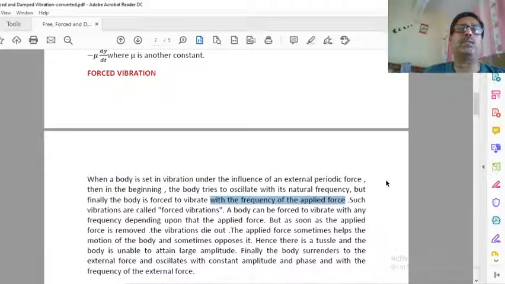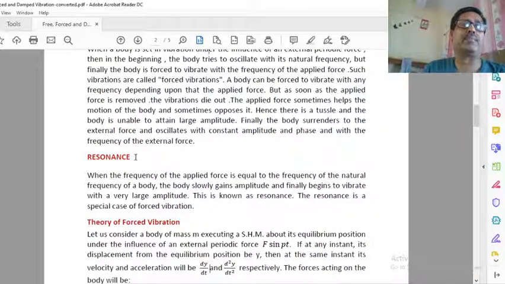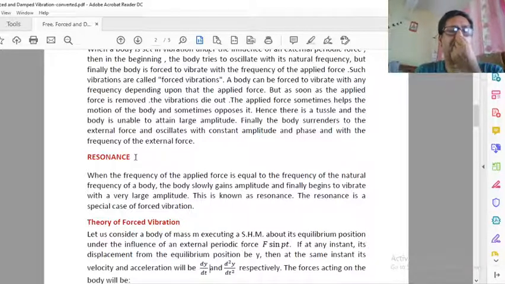Here, one thing you should note is that amplitude is not changing. Only the frequency of the body, which was vibrating with its natural frequency, becomes equal to the frequency of the applied force. This is the change. So in free vibration the body vibrates with its natural frequency. In forced vibration it is compelled to vibrate with the frequency of the applied force. Okay. Now resonance. Actually, resonance is a special case of forced vibration.